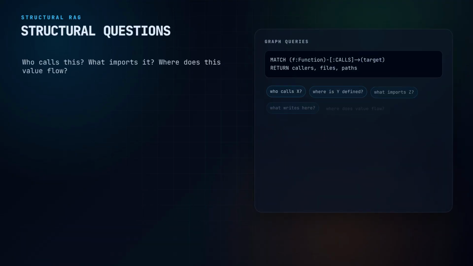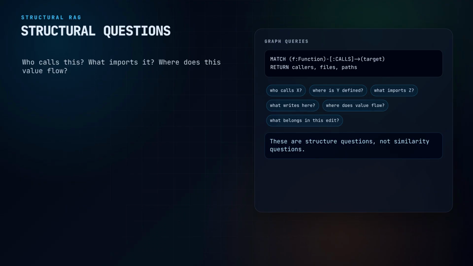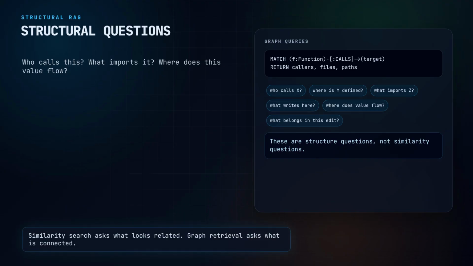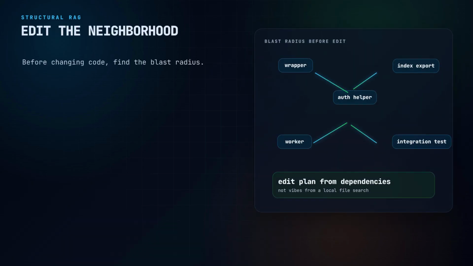Not show me chunks similar to this sentence, but show me all callers of this function. Show me what imports this module. Show me where this class is defined. Show me what writes to this resource. Show me which files are in the neighborhood of this change. That difference sounds small until you imagine an agent making an edit.